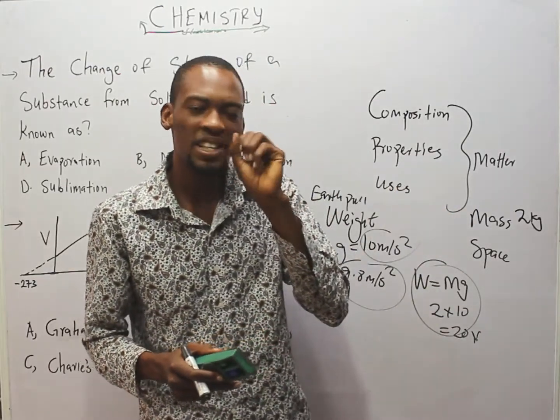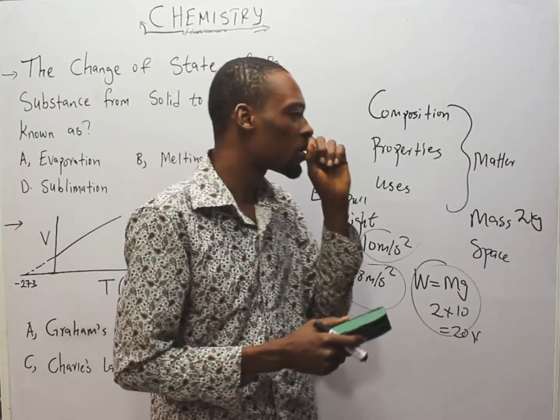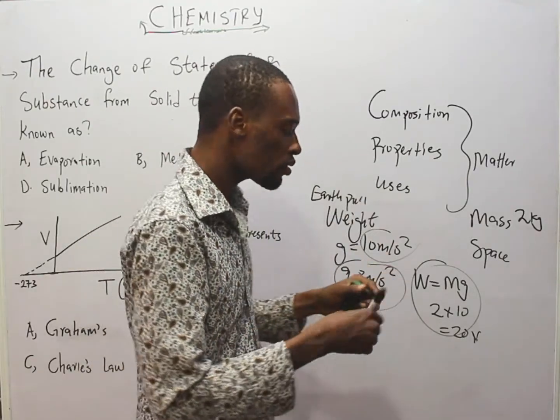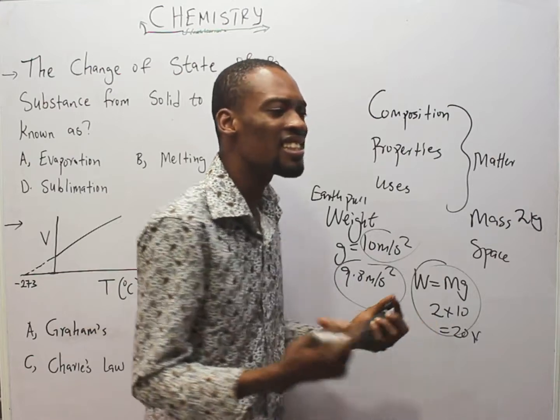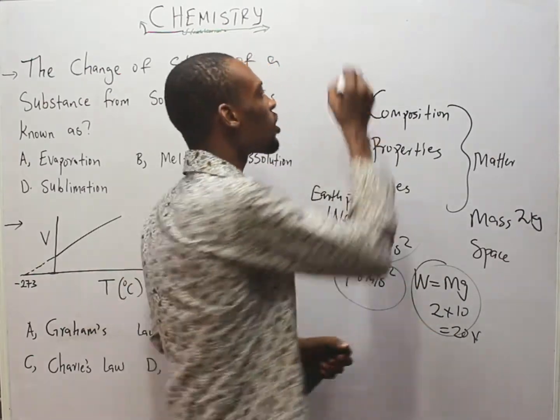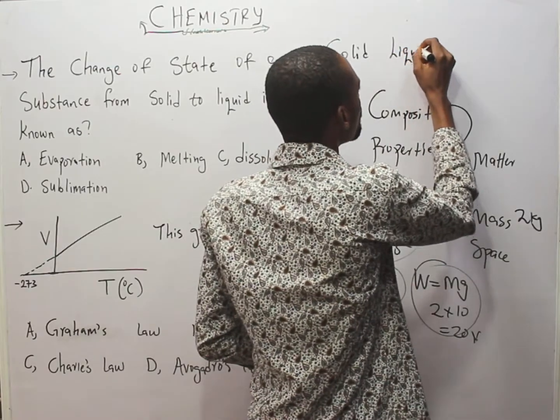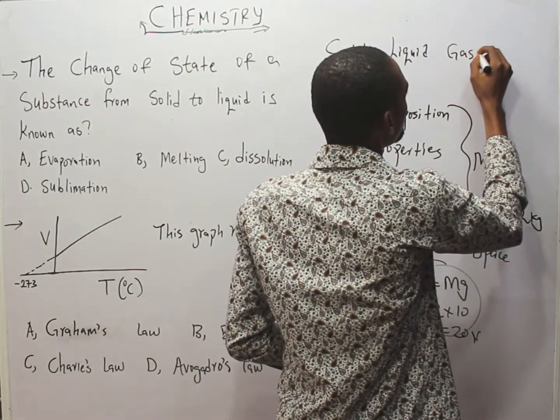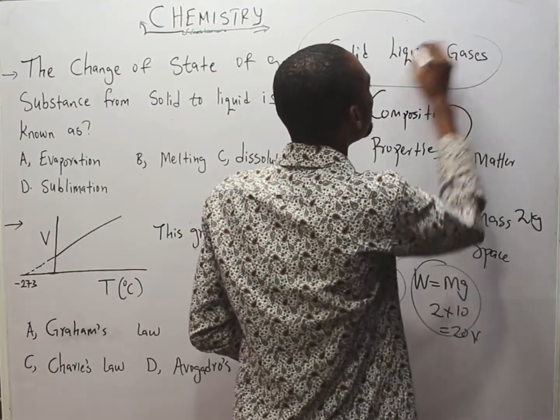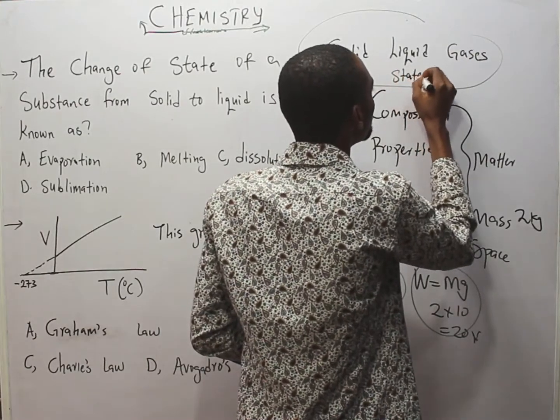There is something you should note about matter or about substance. Matter can exist in different forms: solid, liquid, and gaseous state. So we call them states of matter.